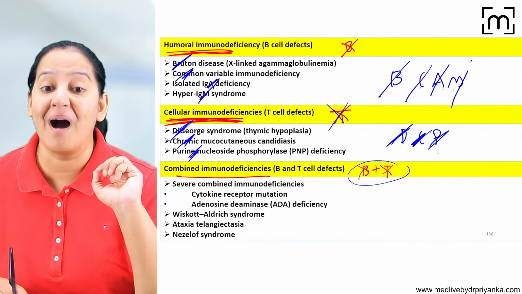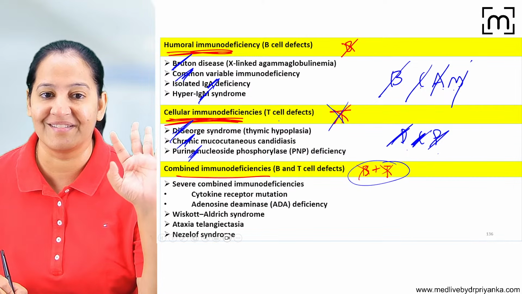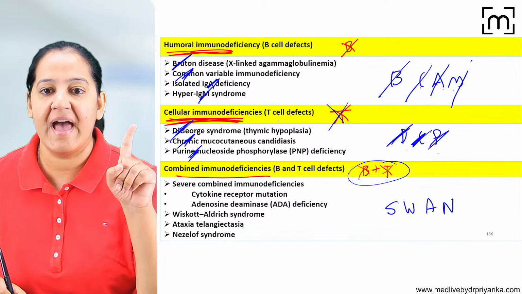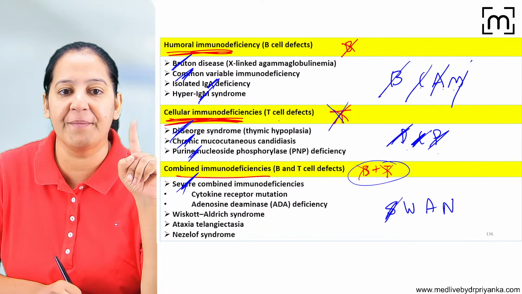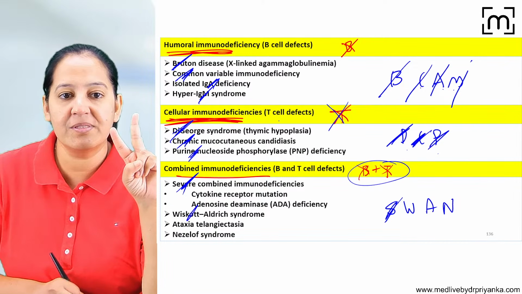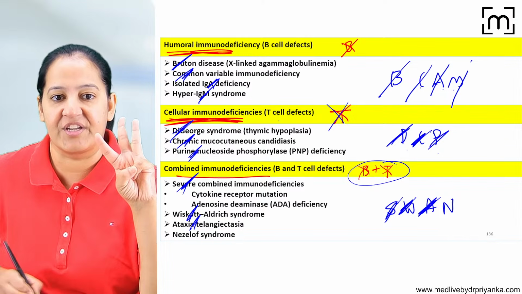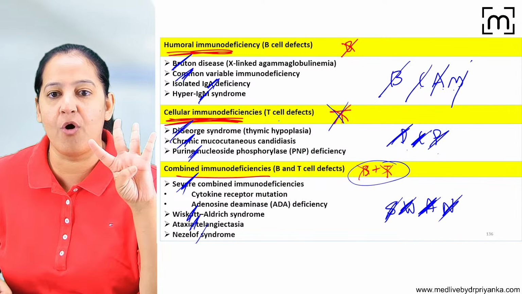And the last one, combined, where B and T both are deficient. So the mnemonic is SWAN. S stands for severe combined immunodeficiency, SCID. W stands for Wiskott-Aldrich syndrome. A stands for ataxia telangiectasia, and N stands for Nezelof syndrome.